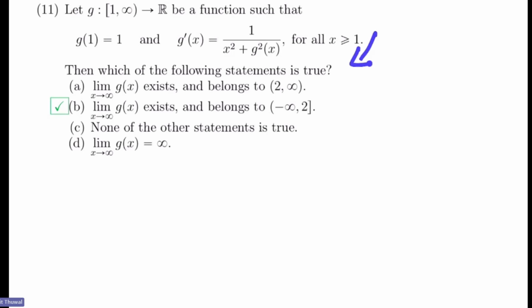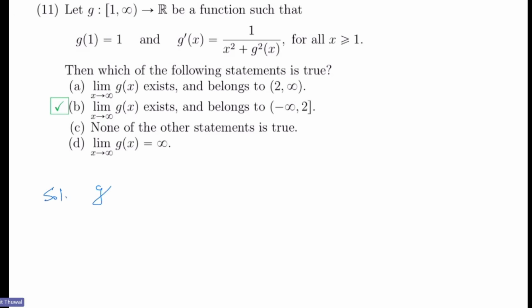How can we see that? We have been given g'(x), and this is clearly greater than or equal to 0. It means that g is a monotonically increasing function, right?